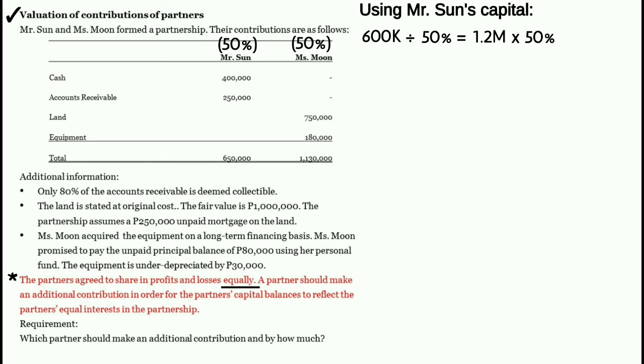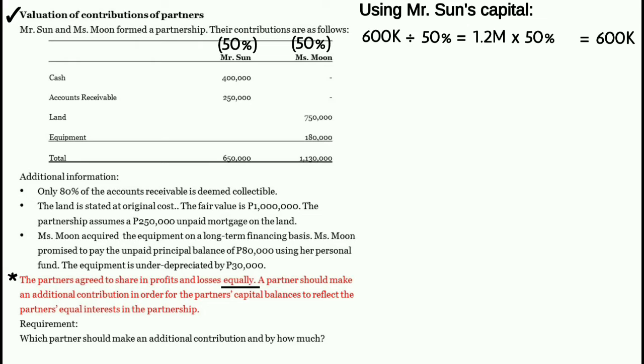Now, pwede na nating makompute yung minimum capital required of Miss Moon. 1,200,000 pesos times 50%, that is equal to 600,000 pesos.